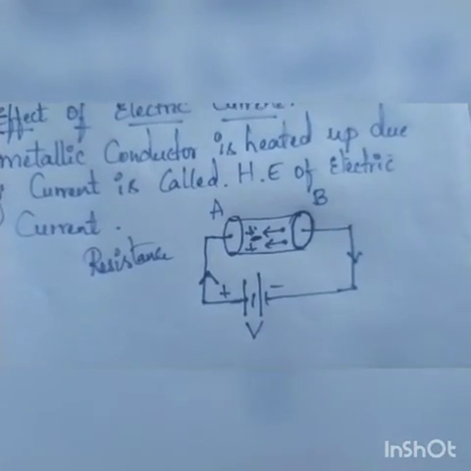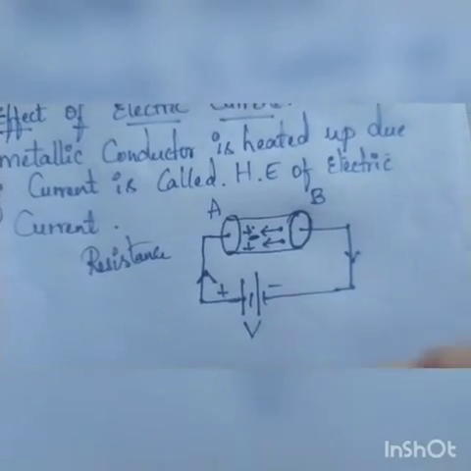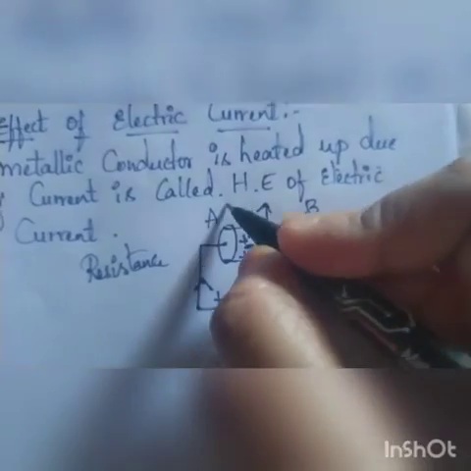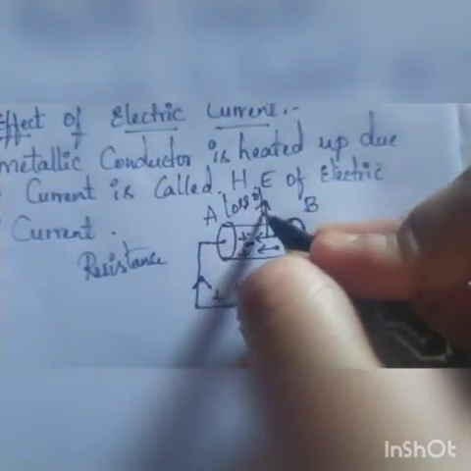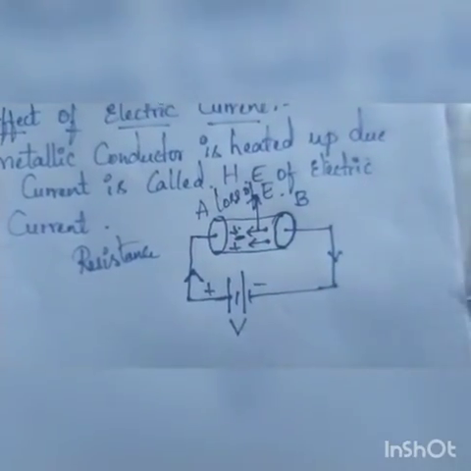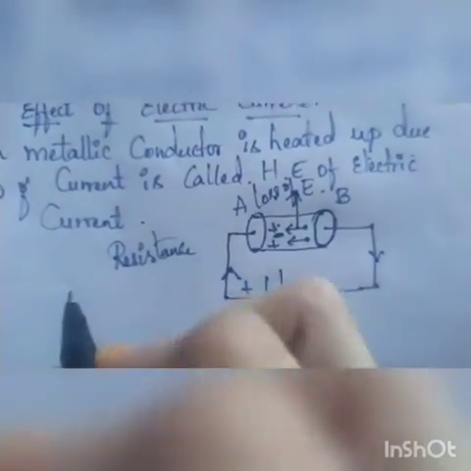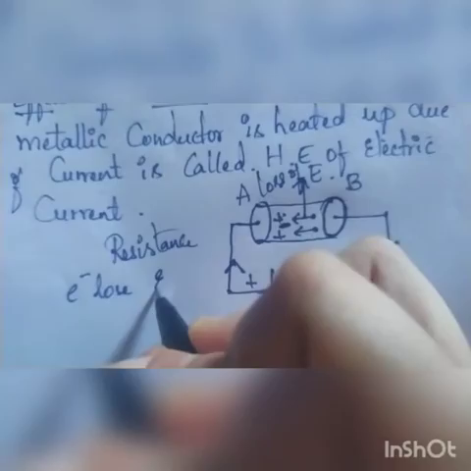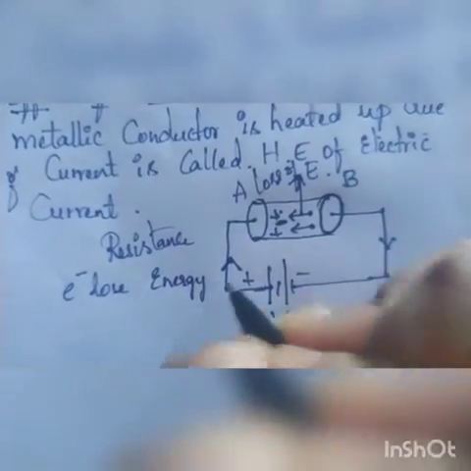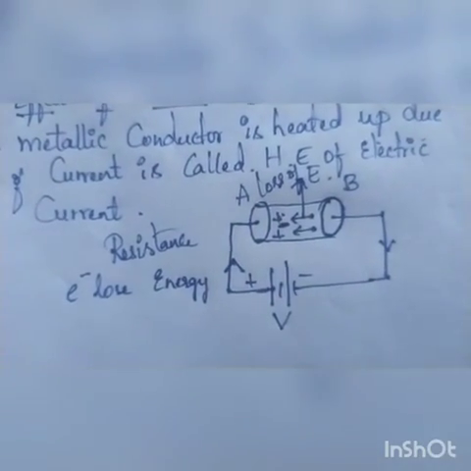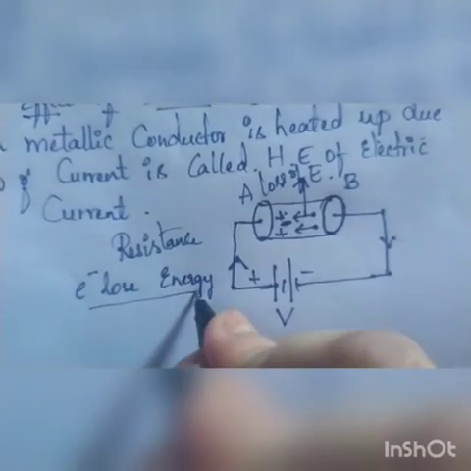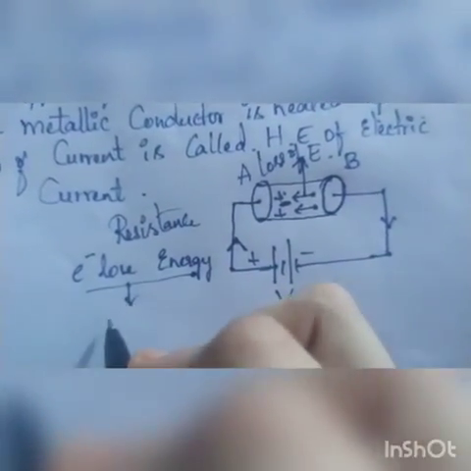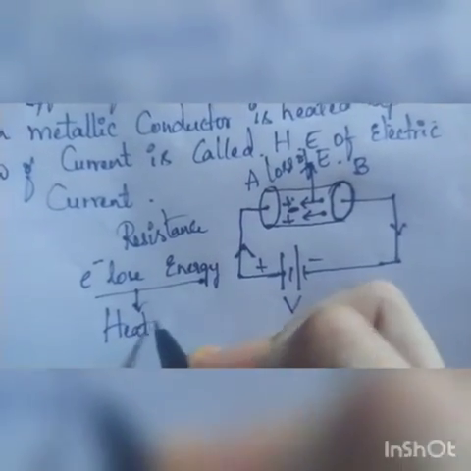In doing so there is a loss of energy. This is very important: the electrons lose energy when overcoming the opposition from the conductor, and this loss of energy is converted into heat energy.